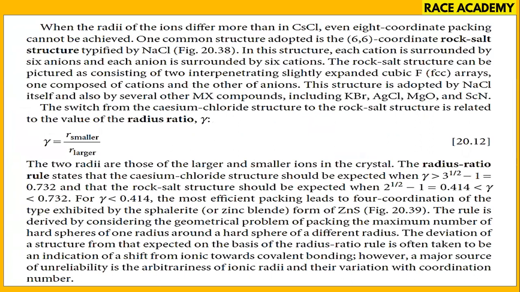For cesium it is 8, for sodium it is 6, and finally the radius ratio decides the geometry, smaller by larger, that is r plus by r minus, or rc by ra.